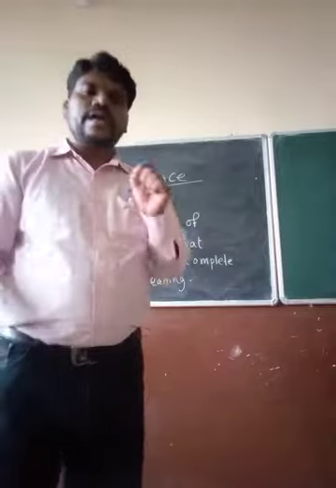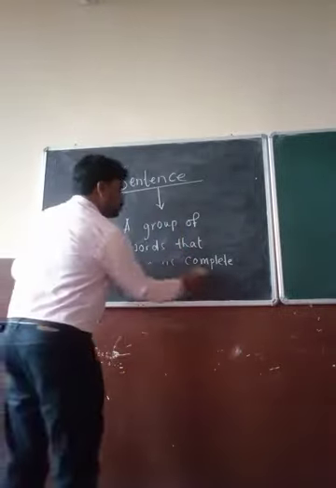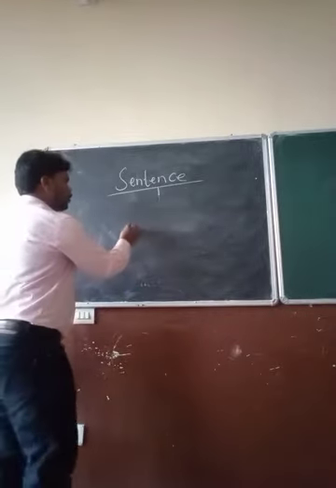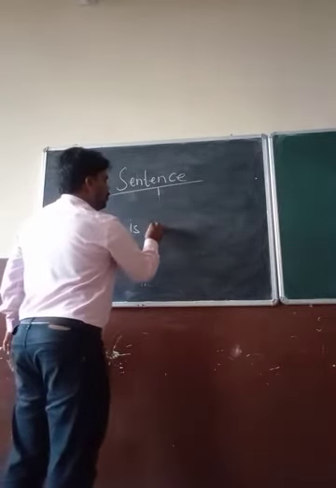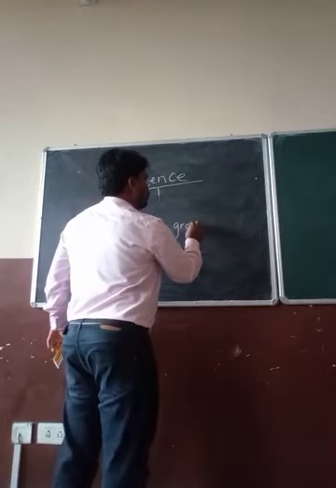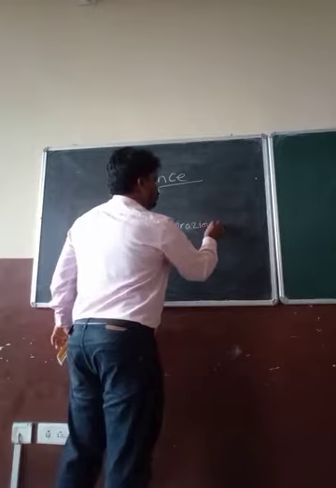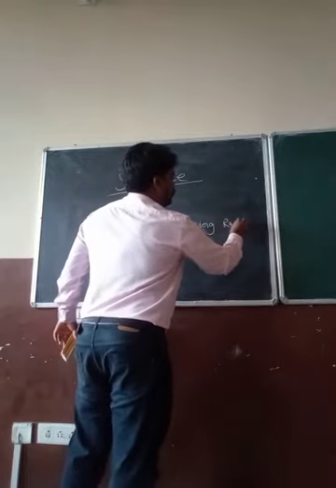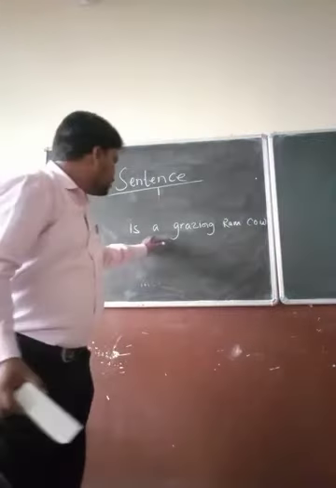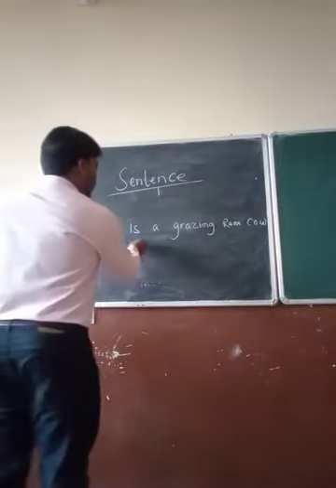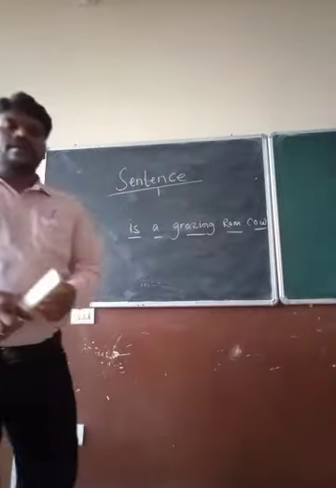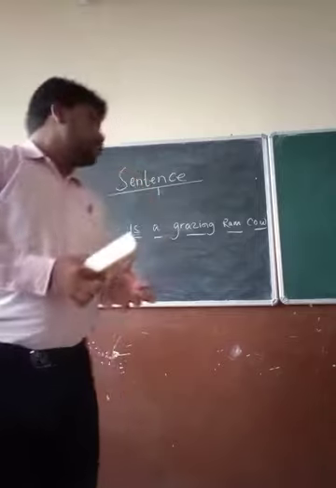So let me tell you the examples. Suppose, for example, we write: is a grazing ram cow. Look at this. There are a variety of words. How many words are there? 1, 2, 3, 4, 5. We have 5 words.